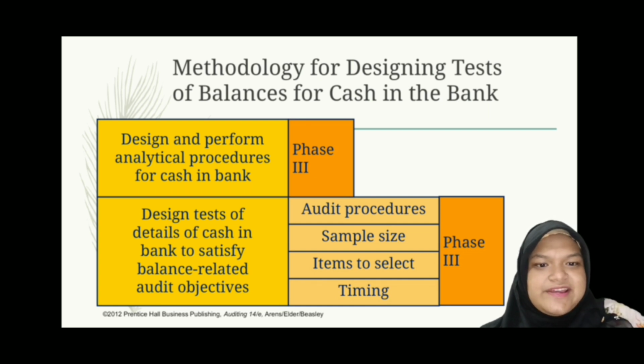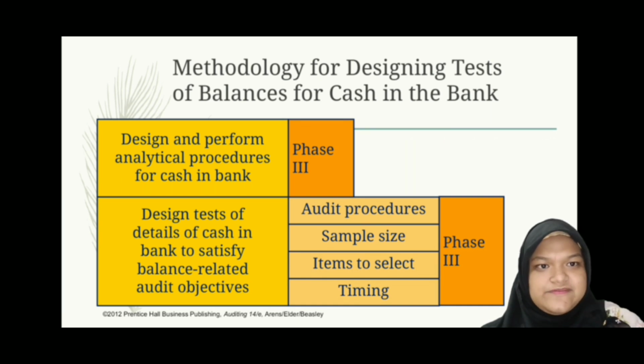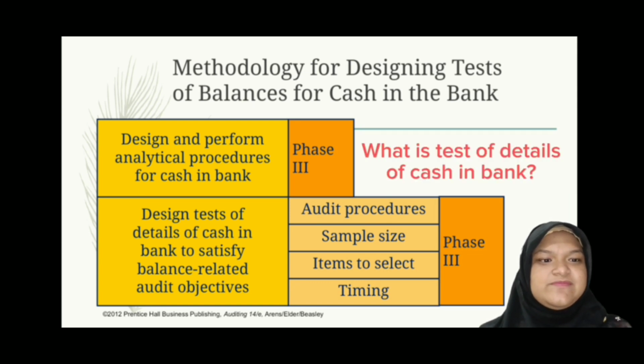Okay, next, design tests of details of cash in bank to satisfy balance-related audit objectives. This is the second part of phase 3. I'm going to explain tests of details of cash balance, while Afika Muhammad Yunus will explain further about how it could satisfy balance-related audit objectives later on. Well then, what does test of details of cash balance mean?